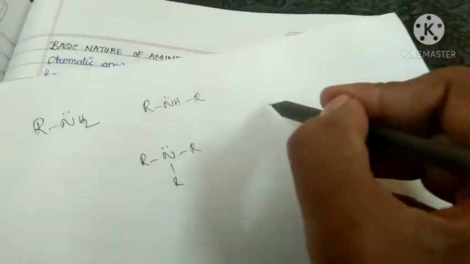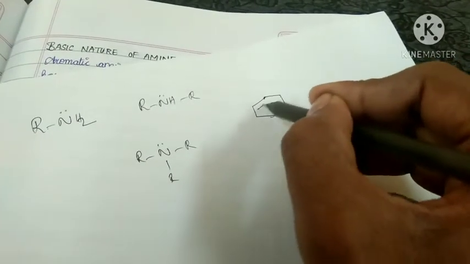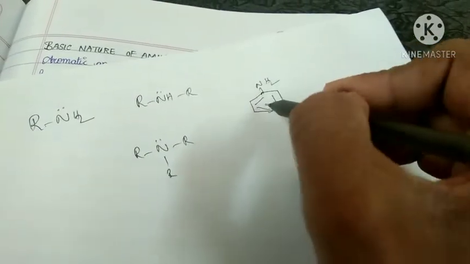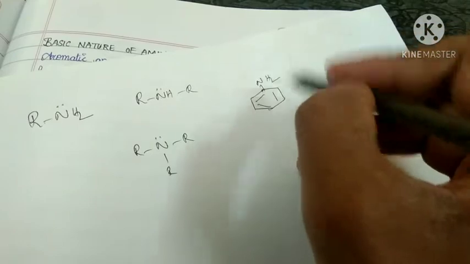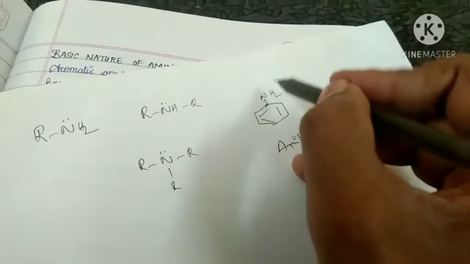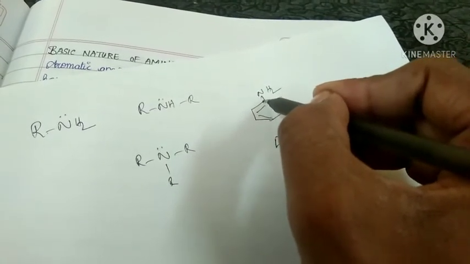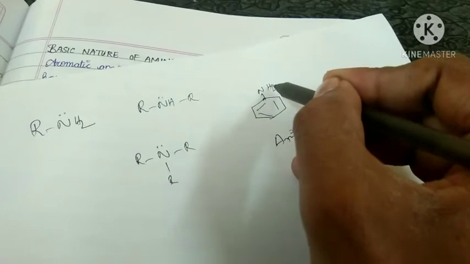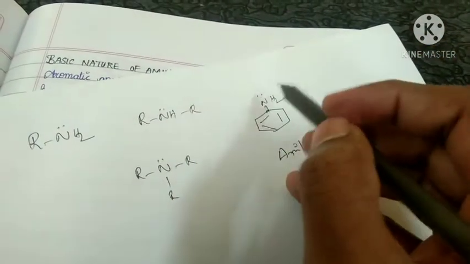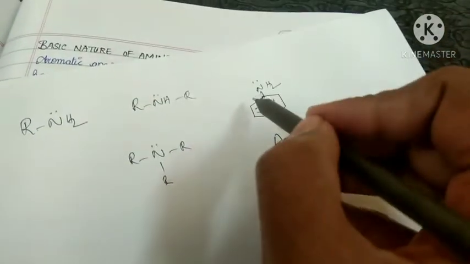Next, one more point. This is cyclohexane. This is benzene. This is aniline, A-N-I-L-I-N-E, nothing but an aromatic amine. Here also nitrogen forms three bonds, one bond with a carbon of the benzene ring and two bonds with hydrogens. So it also has a lone pair of electrons. Whenever nitrogen forms three bonds, automatically that nitrogen has a lone pair of electrons.